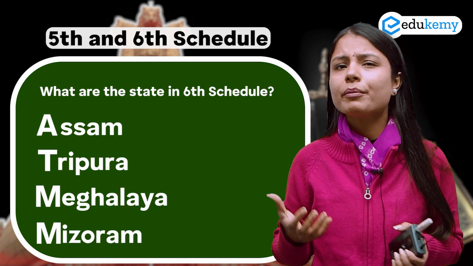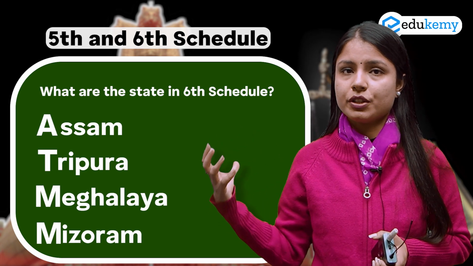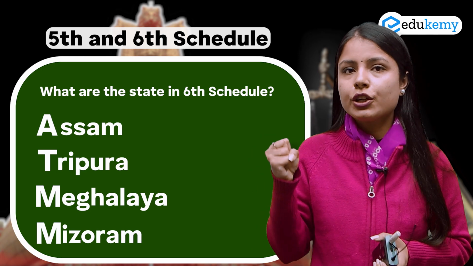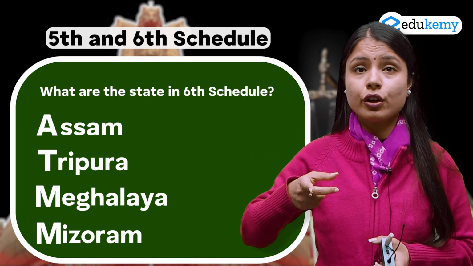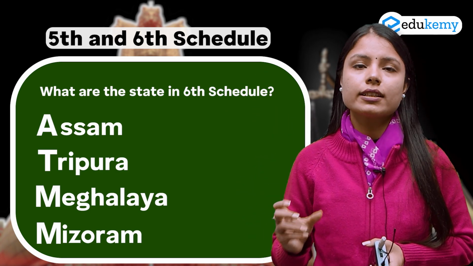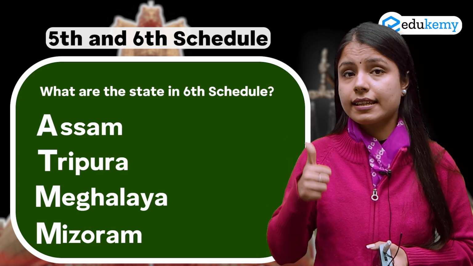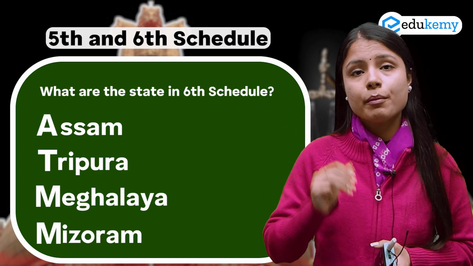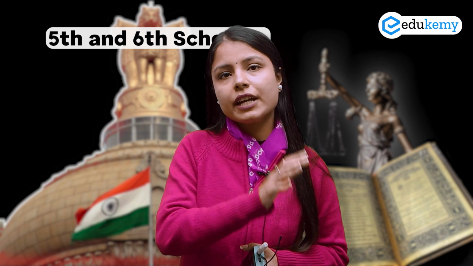So what you can remember is that in these 4 states there was an ATM machine and the 6th schedule people said that we'll not be using it. So you can connect it in your head. 6th schedule बोलते याद आ जाएगा ATM machine, and that's how you can remember the 4 states, that is Assam, Tripura, Meghalaya and Mizoram. Now coming back to what is 5th schedule then.